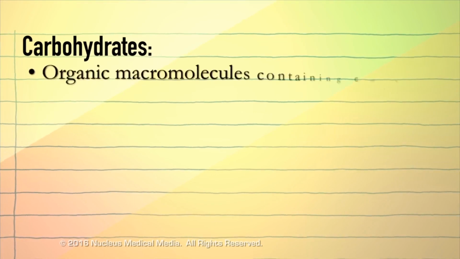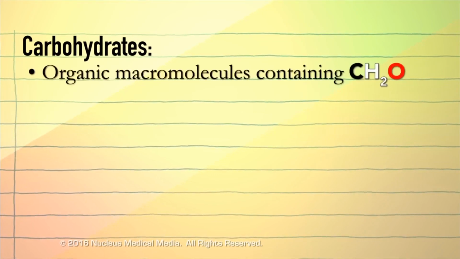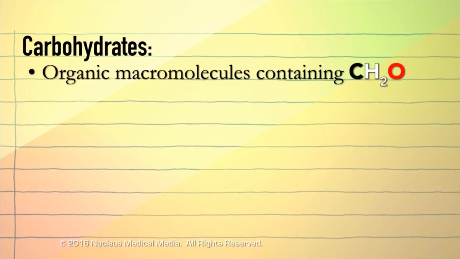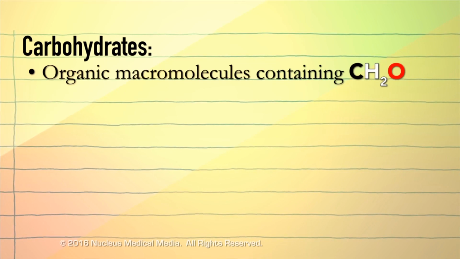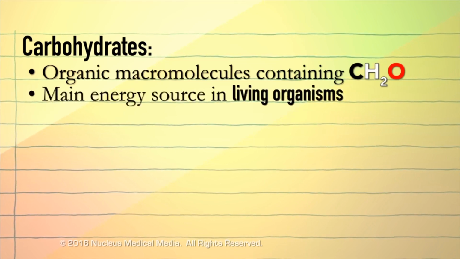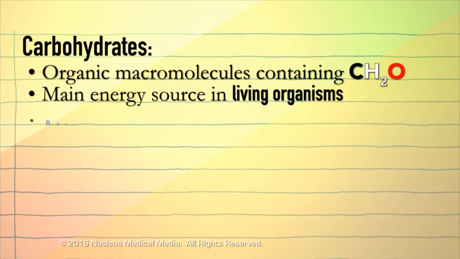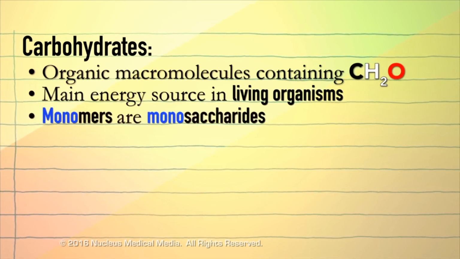To sum up, carbohydrates are organic macromolecules containing carbon, hydrogen, and oxygen in a 1 to 2 to 1 proportion. Carbohydrates are the main source of energy in living organisms. Carbohydrate monomers are simple sugars called monosaccharides.